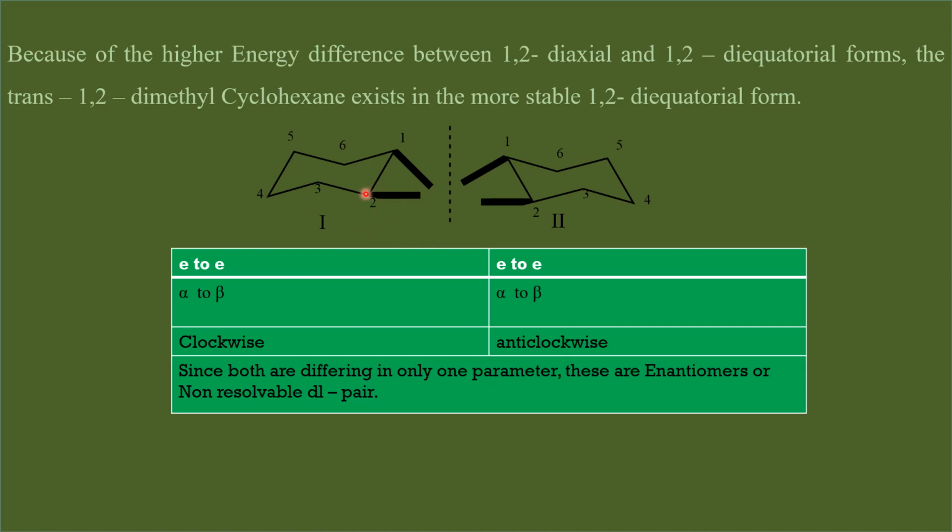But let us consider the mirror image of this conformer. And let us follow the shortcut procedure that we have already discussed. Let us go from this equatorial bond to equatorial. I am going from equatorial to equatorial. This equatorial is alpha and this equatorial is beta. Therefore, I am going from alpha to beta. That is what I have given here.